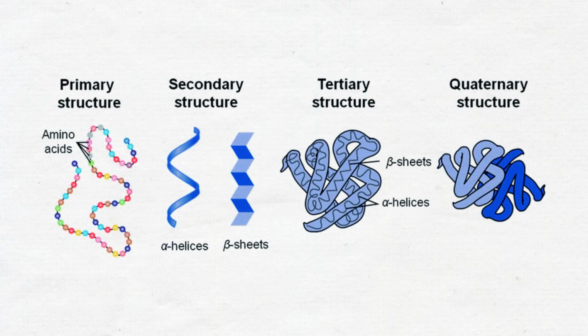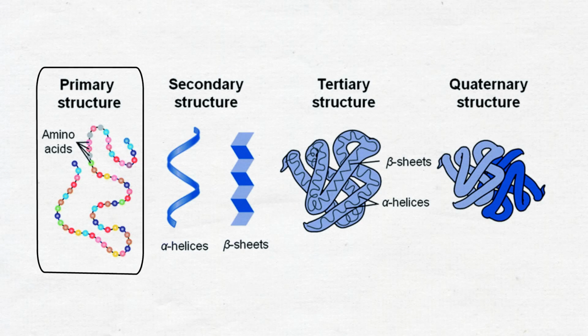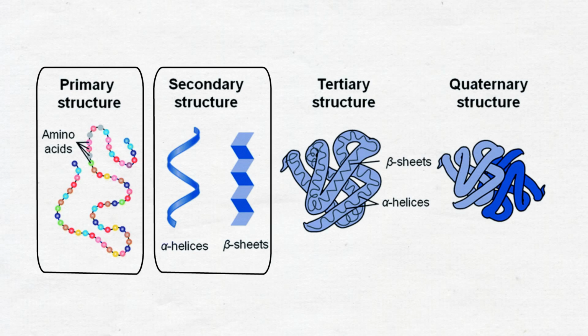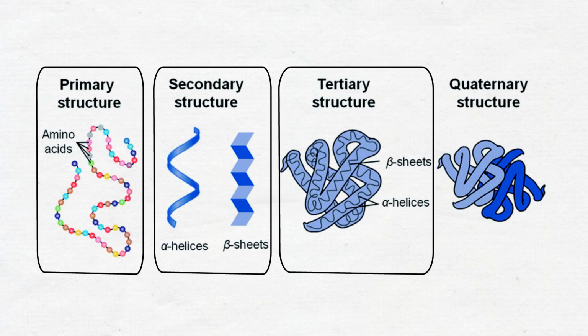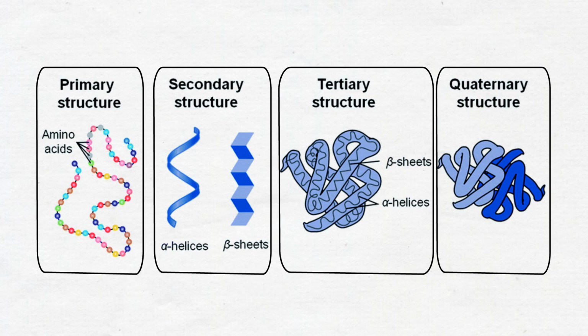There are 4 levels of protein structure: primary, secondary, tertiary, and quaternary. The primary structure of a protein refers to the sequence of amino acids in its chain. The secondary structure refers to the local folding of the protein chain into alpha helices or beta sheets. The tertiary structure refers to the overall 3D shape of the protein, which is determined by interactions between amino acid side chains. Finally, the quaternary structure refers to the arrangement of multiple protein subunits in a larger complex.